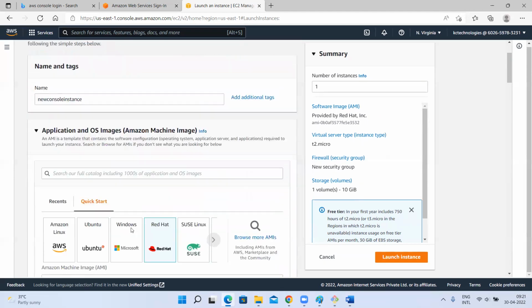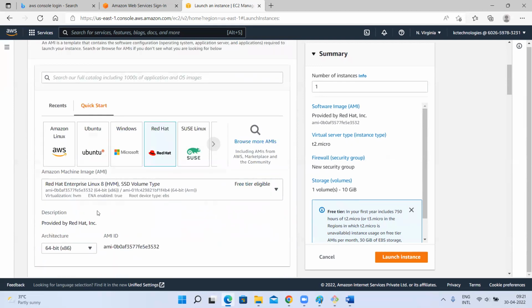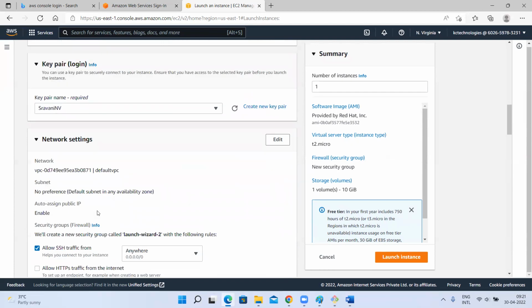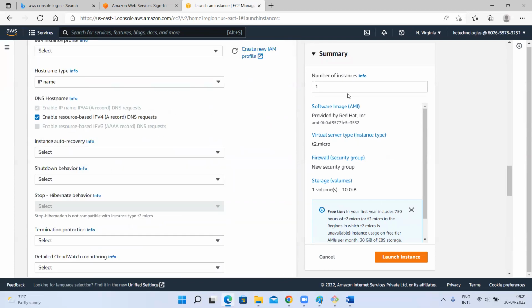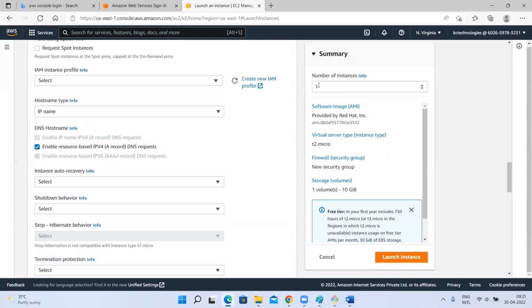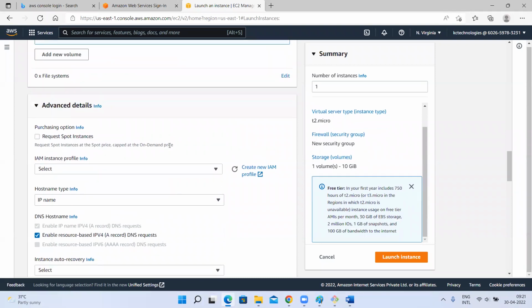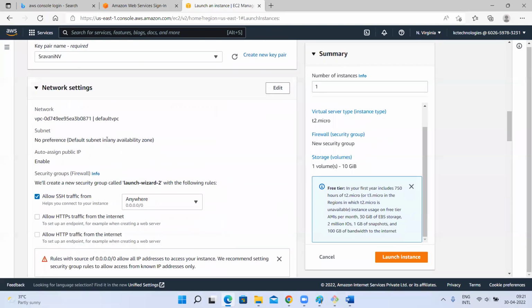Here it is very short, in a single screen we can do. There it is multiple screens, next we have to do, but here at once in the same screen we can do this, right? Launch instance. So here it's the summary itself. We are creating one instance of this Red Hat AMI, t2.micro, and a new security group we are creating.